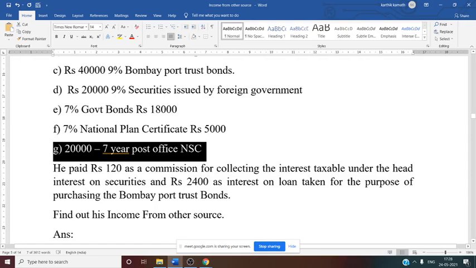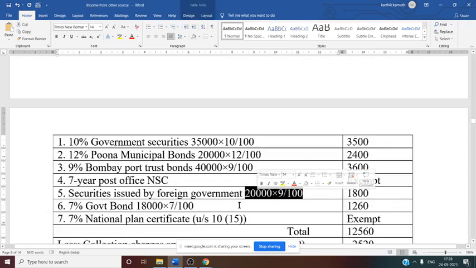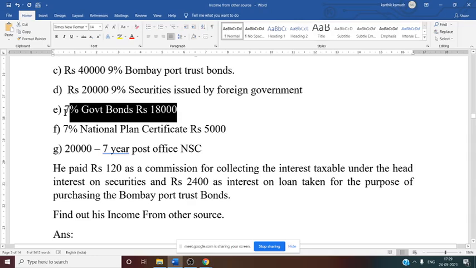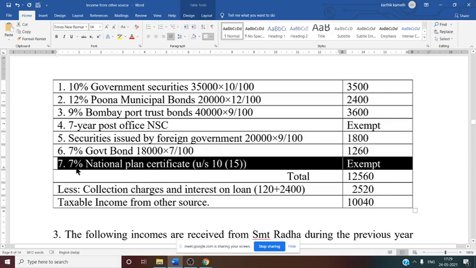Securities issued by the foreign government, rate is given, amount is given directly. 20,000 into 9%, 1,800. Foreign government securities. Next, 7% government bond. Again directly we need to calculate 18,000 into 7%, that is nothing but 1,260. Now next is national plan certificate. National plan certificate interest is exempt. 7% national plan certificate under section 10 clause 15 of the Income Tax Act is exempt from taxation. Now we need to get the total.